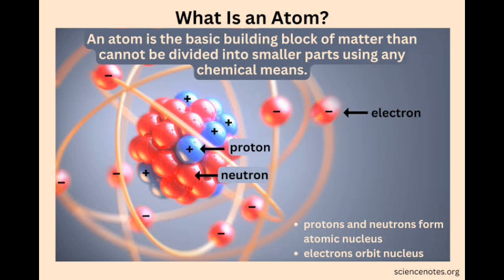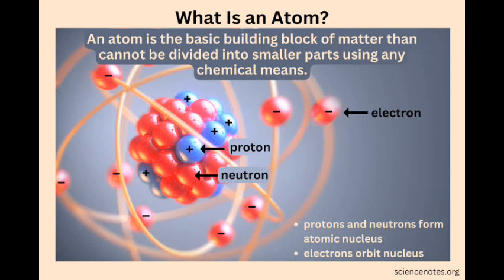So now what is an atom? We say an atom is the smallest unit of a matter that cannot be further broken down into simpler form by any chemical processes. So it simply means that atom is the smallest unit of matter and we cannot just break it down by any chemical processes.